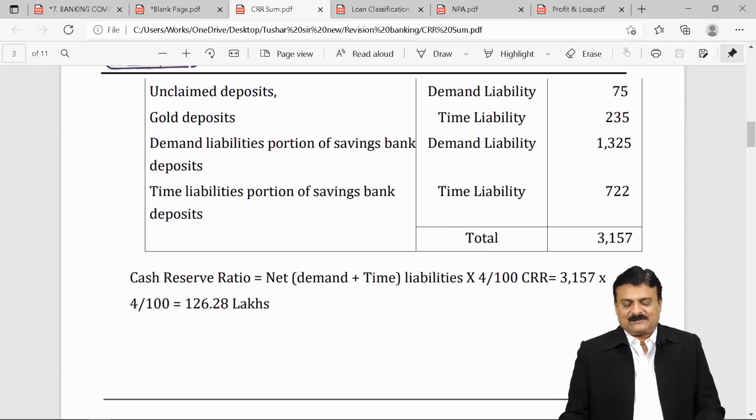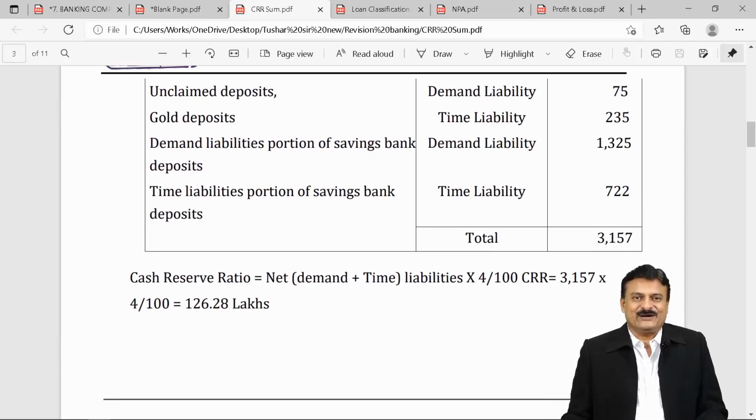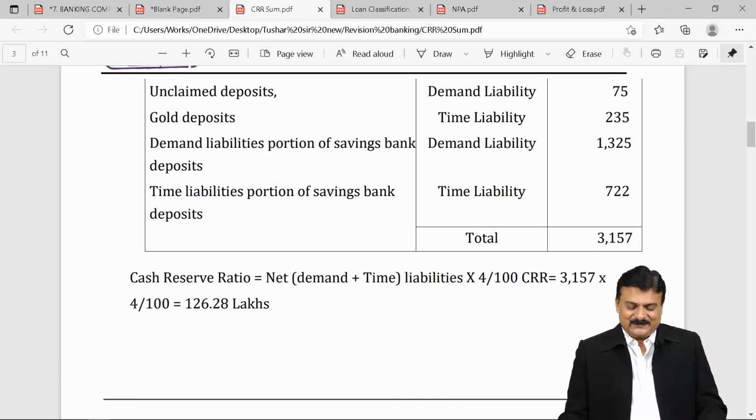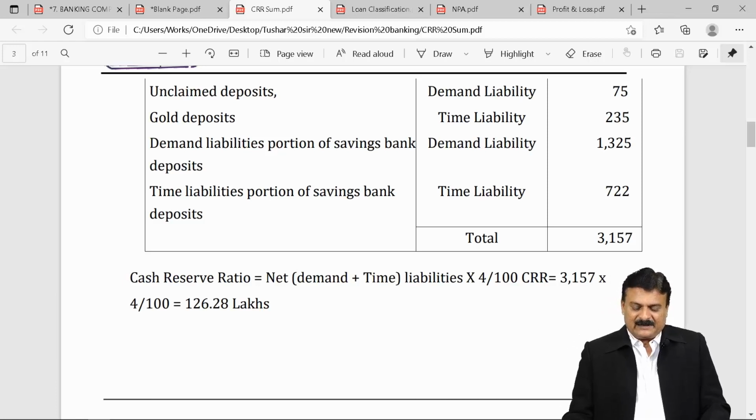Unclaimed deposit is a demand liability. At present it is unclaimed, but the account holder can come on any day to your branch saying, sir, give me my deposit. On demand, you have to give it to him. Gold deposits, demand liabilities, portion of saving bank deposits, and time liabilities, portion of saving bank.